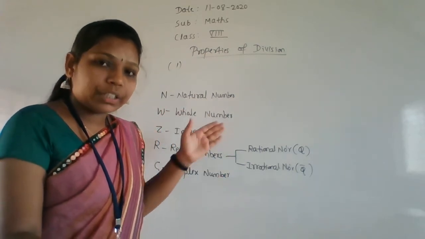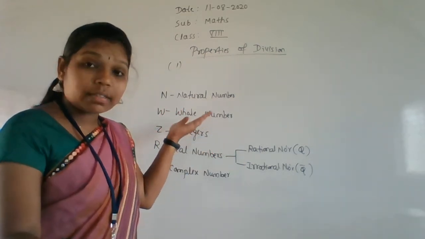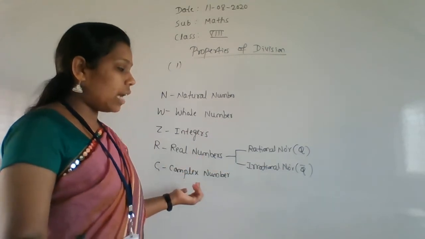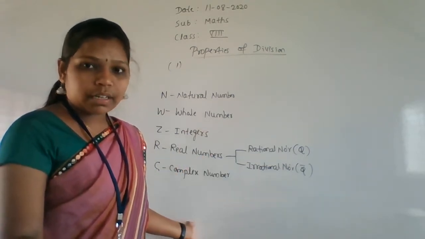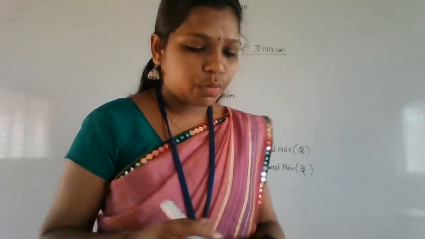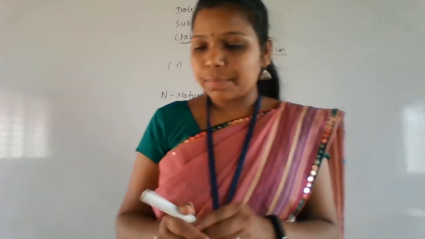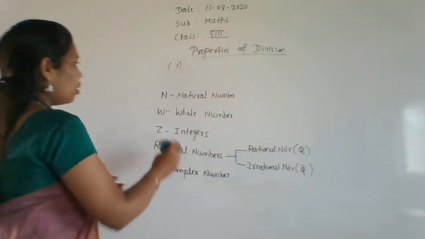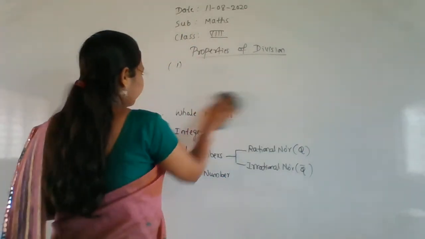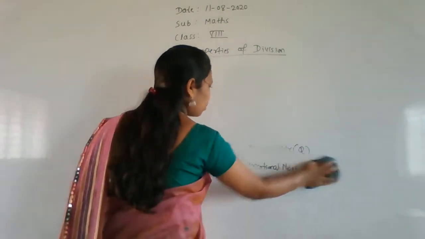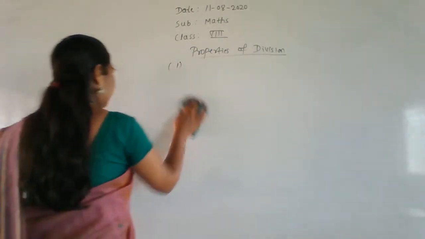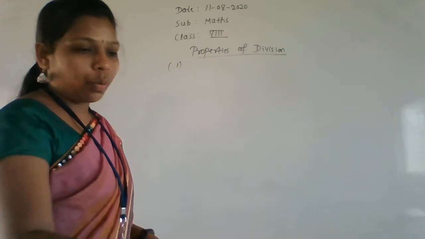Then you will come to know which are the natural numbers, whole numbers, real numbers, and which are rational, irrational and complex. Getting my point? Okay, so we'll move to the next, that is the properties of division. No property is satisfied for division. We'll see how.